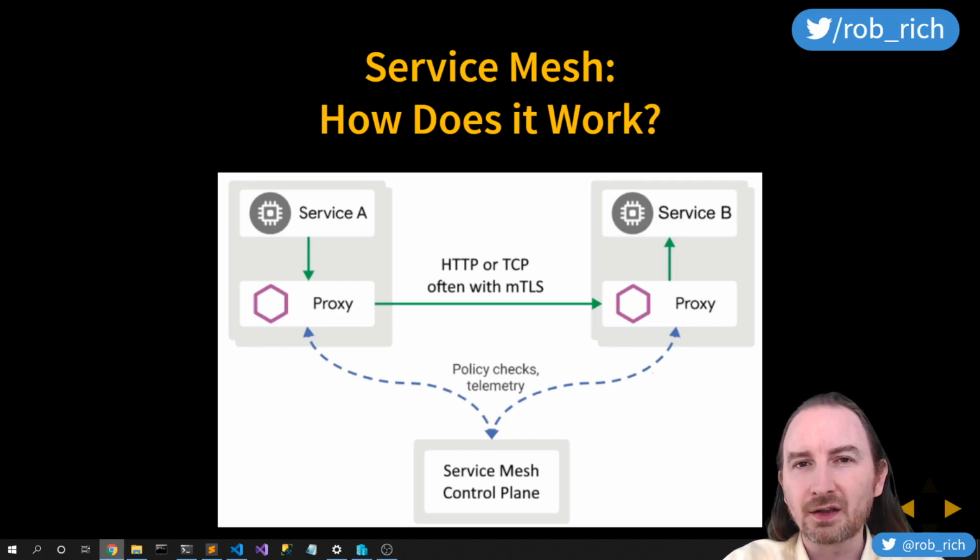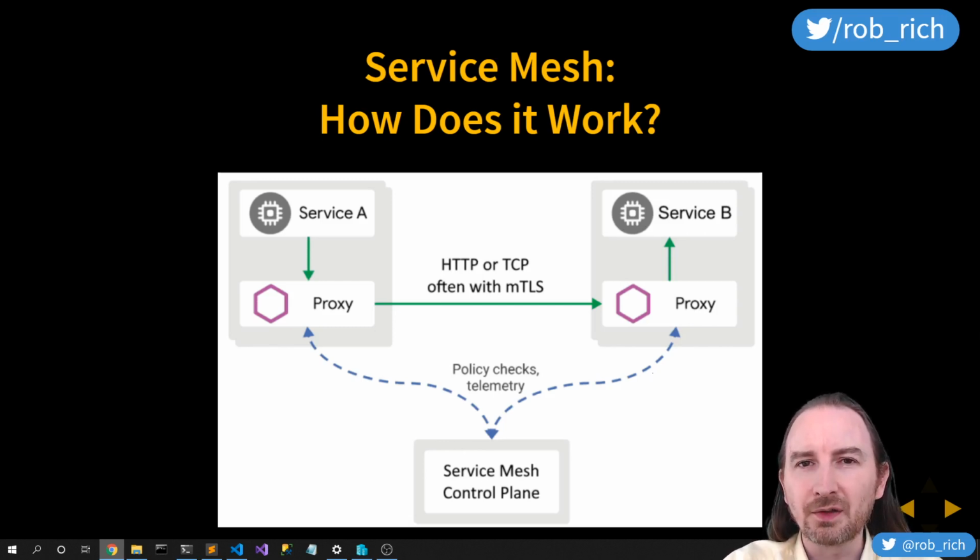Service A's proxy then communicates with service B's proxy, and service B's proxy again checks in with the control plane. Is service A allowed to call me? In this case, the control plane is going to say yes, and service B's proxy is going to forward the traffic on to service B. Service B will reply to the proxy. The traffic flows across that mutually encrypted tunnel back to service A's proxy and back to service A.